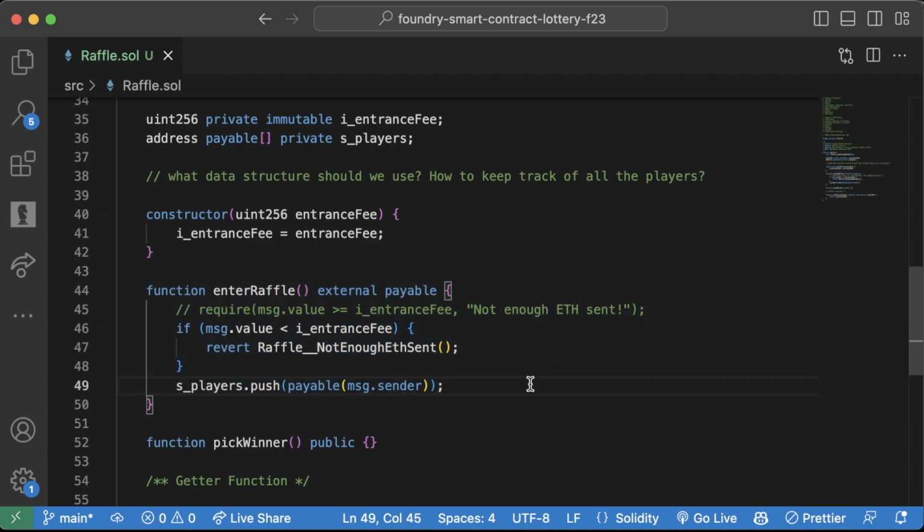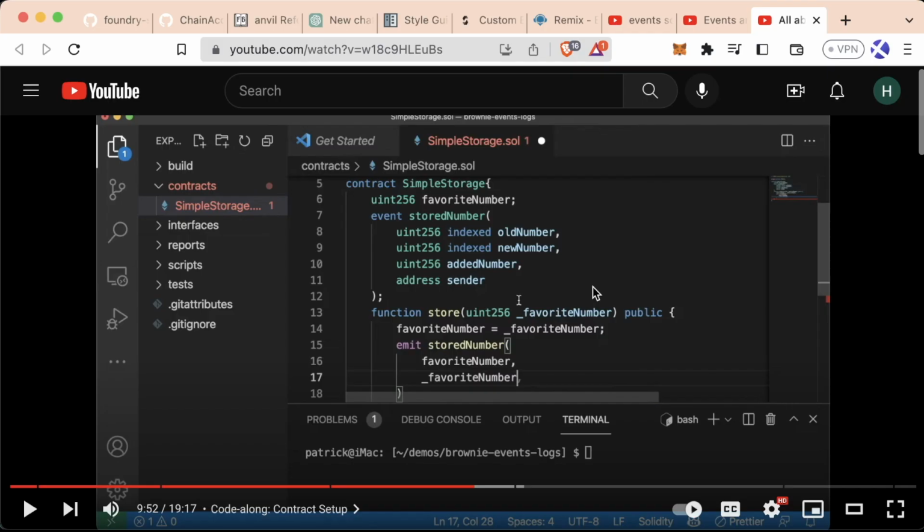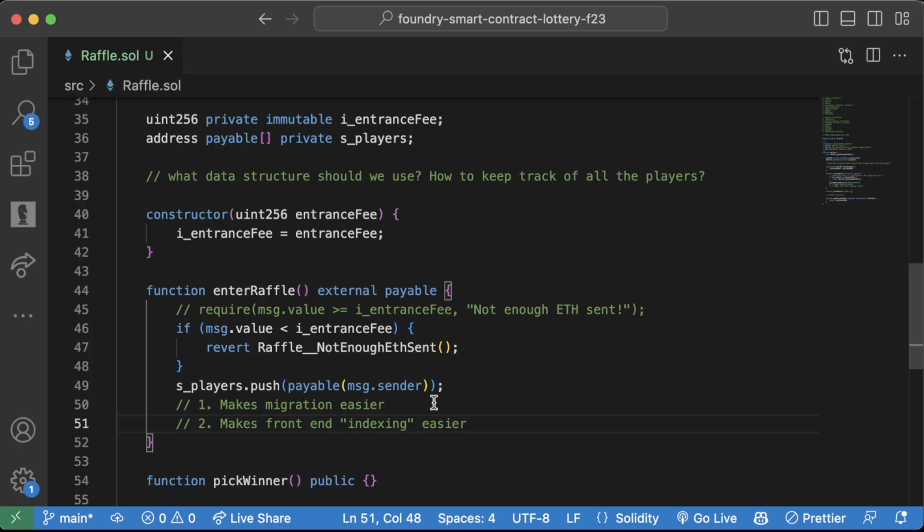And one of the main things is actually an event. As a rule of thumb, whenever we make a storage update, we should emit an event, which is this new place that we haven't really spoken about. We have a couple of videos that we're going to go ahead and watch now to explain what events are and why we even use them. But the two main reasons for events is they make migrating or updating your contracts easier, and then it makes front-end indexing or storing data about contracts much easier as well.